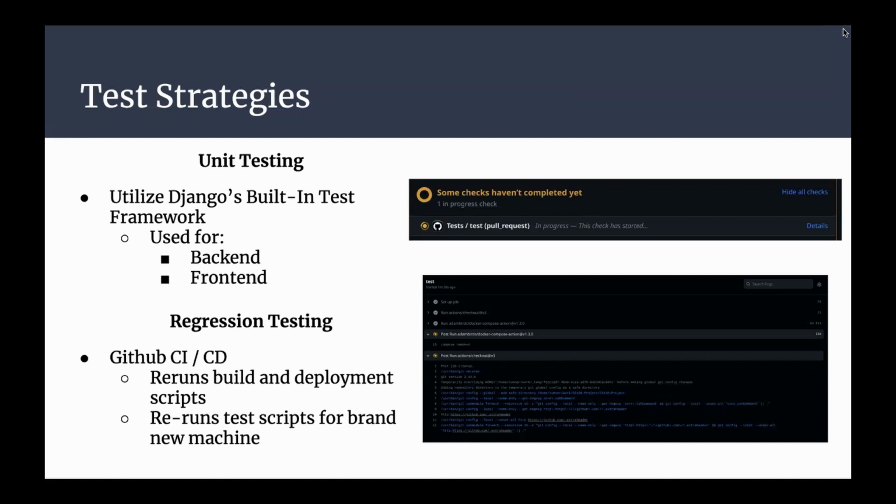Regression testing. We also did regression testing, which was done using GitHub CI/CD using Actions, where the CI portion was mainly done by being able to rerun the build and deployment scripts and rerun the test scripts on a brand new machine every time that we made changes. So we checked to see that our changes didn't regress in the end when we were making new additions to our project.